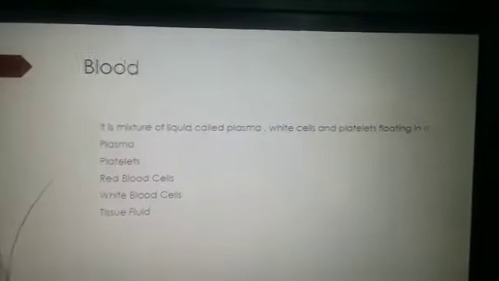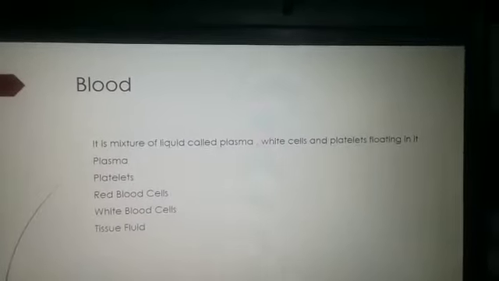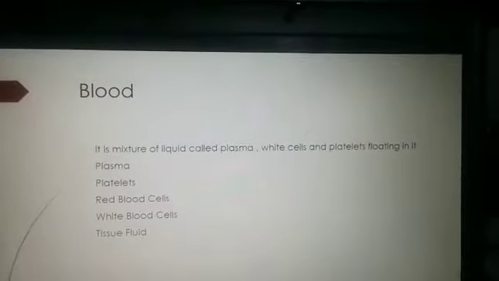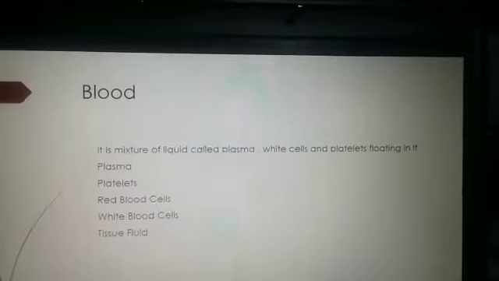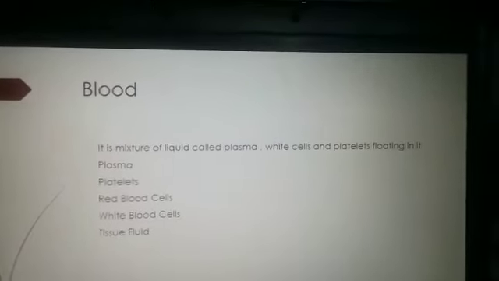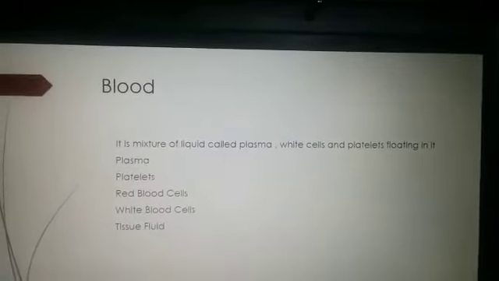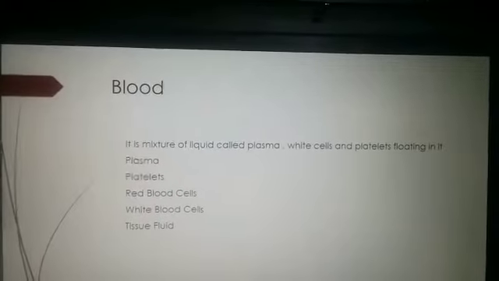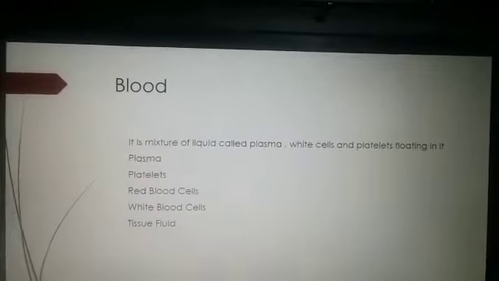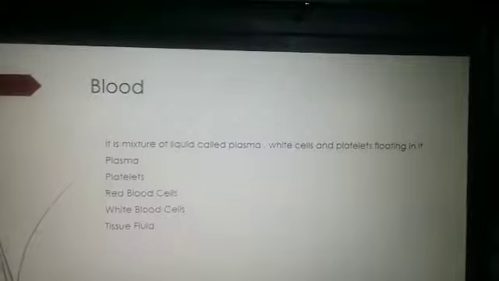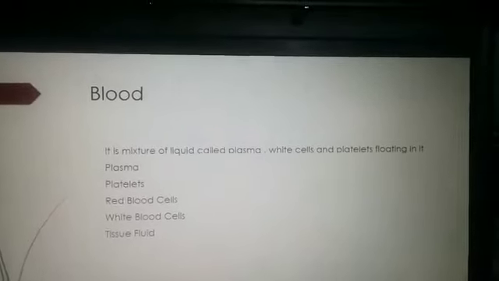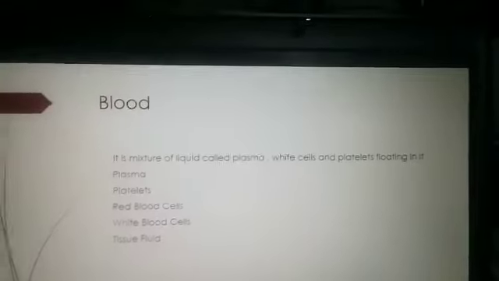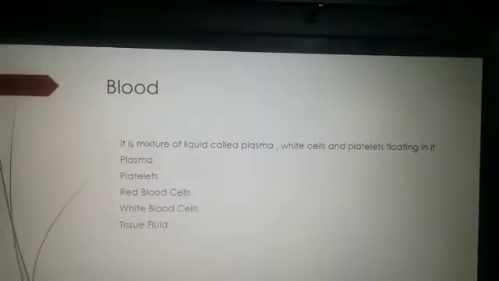Red blood cells are made in the marrow of large bones such as ribs. Red blood cells are red because they contain a chemical called hemoglobin. What are white blood cells? White blood cells have a big nucleus and can change their shape. Their job is to protect the body against diseases. What is tissue fluid? Tissue fluid is mainly water, and it forms a continuous link between the water in the blood plasma and the water in the cell cytoplasm.